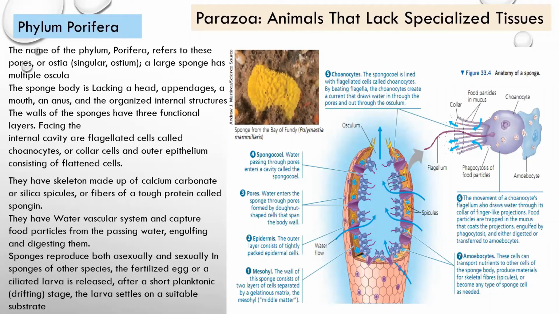The first phylum, belonging to the simplest organisms, is phylum Porifera. We include phylum Porifera in Parazoa. Animals belonging to Parazoa have the simplest body, and there is no tissue formation. Why do we name it Porifera?